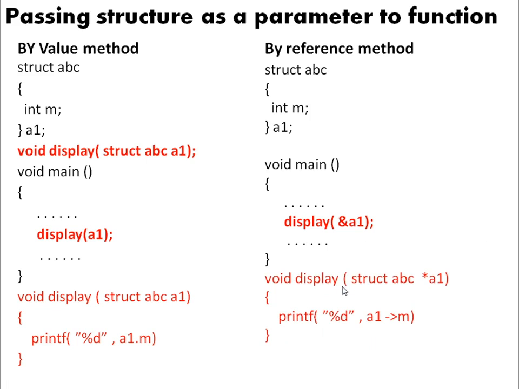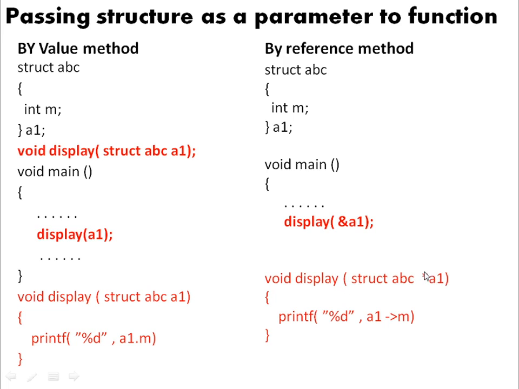Now you'll find something unique. In the display function, a1 is the address of a structure called abc. So structure abc. Now rather than creating a variable, I have to create something called a pointer variable. If you have not heard about pointers till now, check out some videos which will be posted for pointers also.